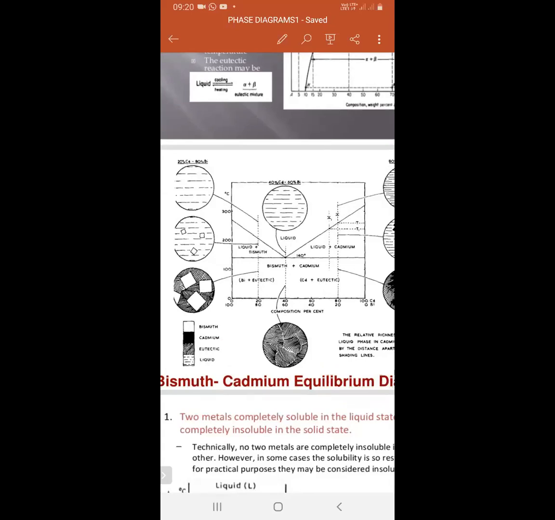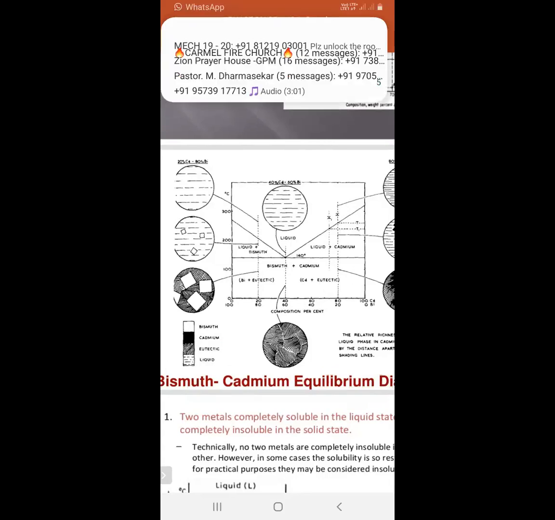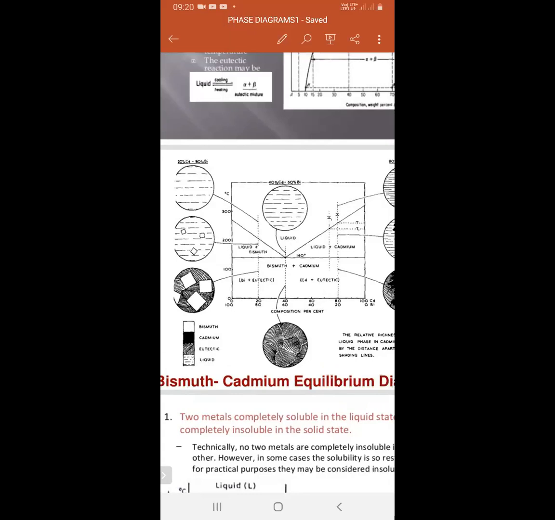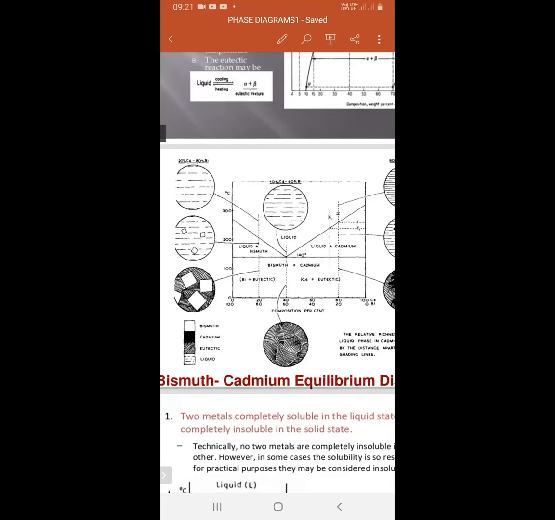Above this point it is liquid; below this point the total is solid, and the solid has the eutectic composition only.